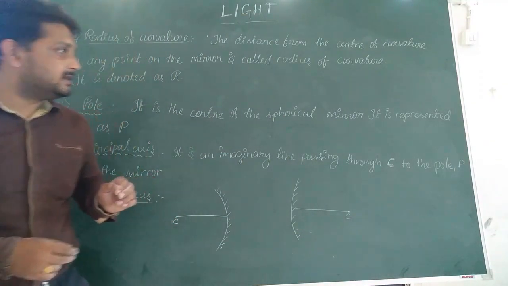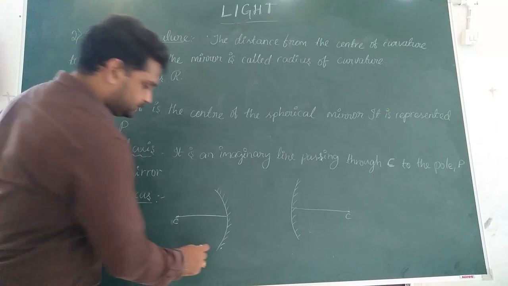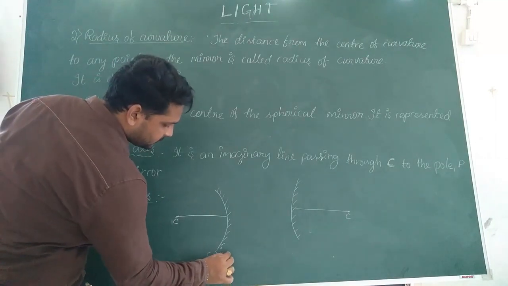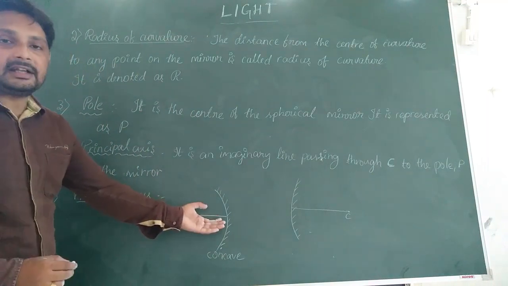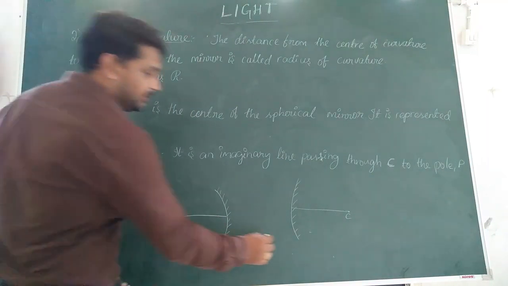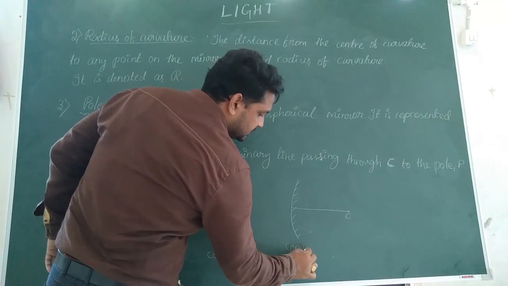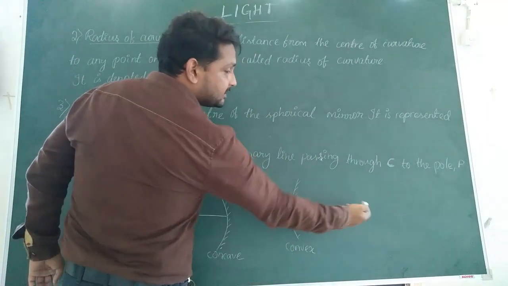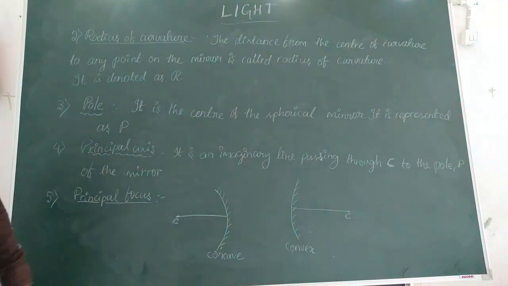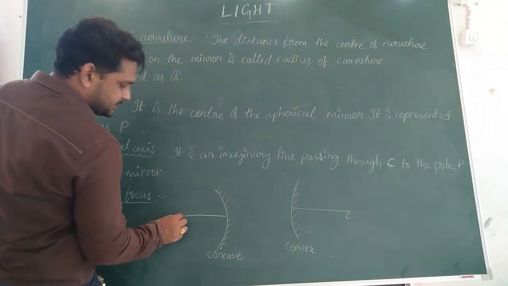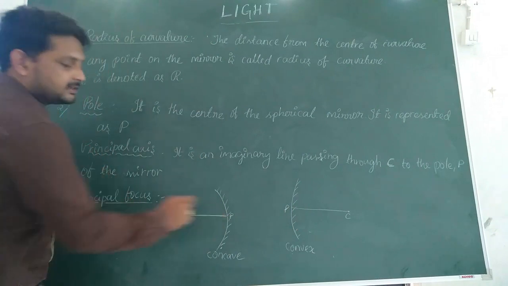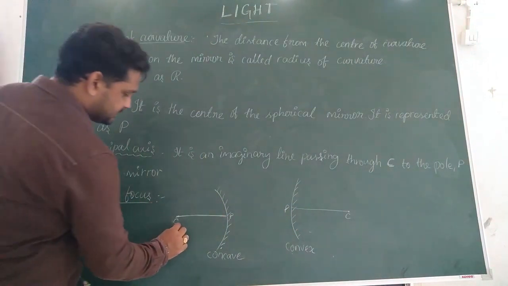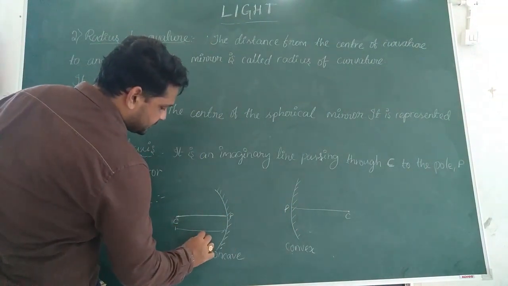So notice this, that for a concave mirror, the center of curvature lies before the mirror. But for a convex mirror, the center of curvature lies behind the mirror. This distance from center to pole is called radius of curvature.